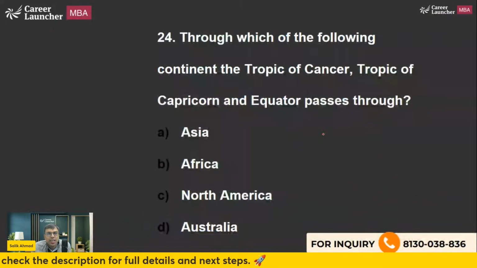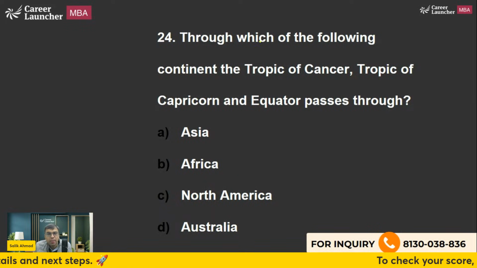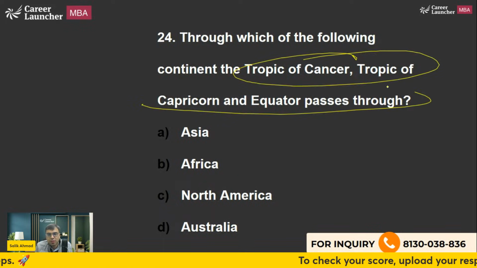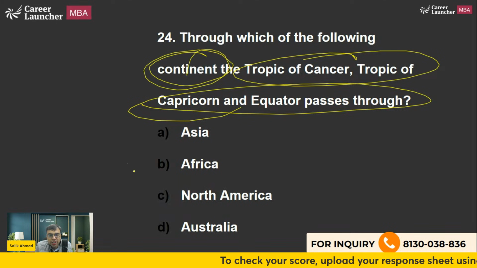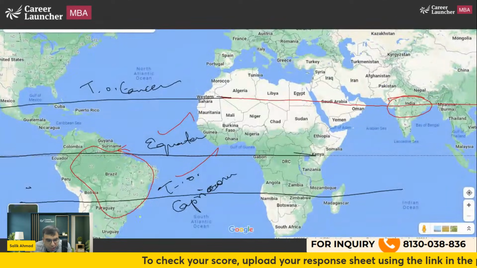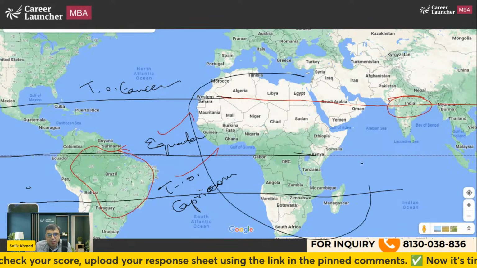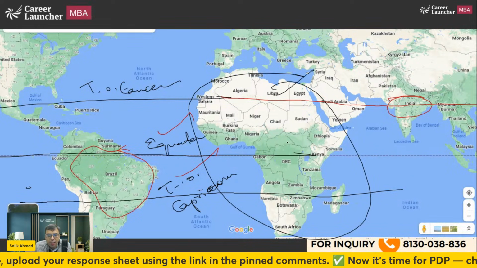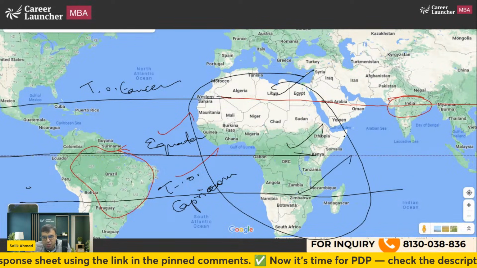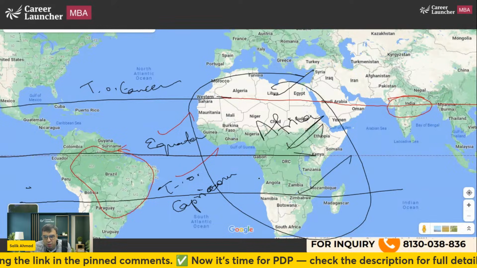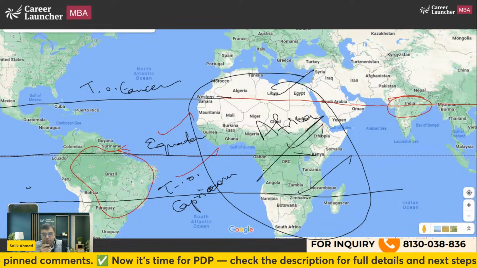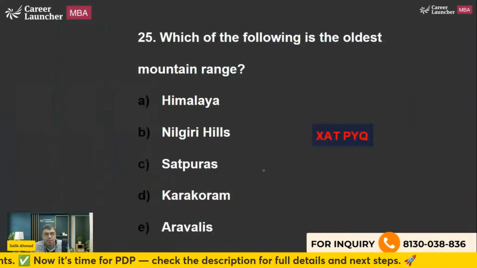The next is, through which of the following continents do Tropic of Cancer, Capricorn, and equator, all 3 pass? Now they're asking about continent. The answer is Africa. Simple. I've just shown you. You can see this is Africa. All the 3, Tropic of Cancer, equator, and Capricorn, pass through. So this is Africa continent. That has to be very crystal clear.